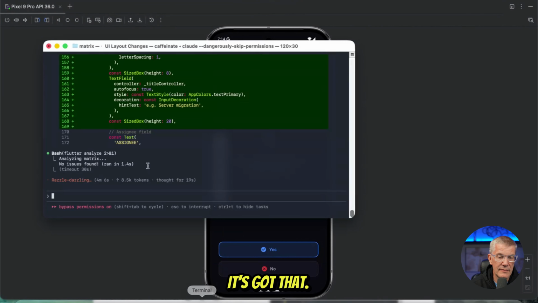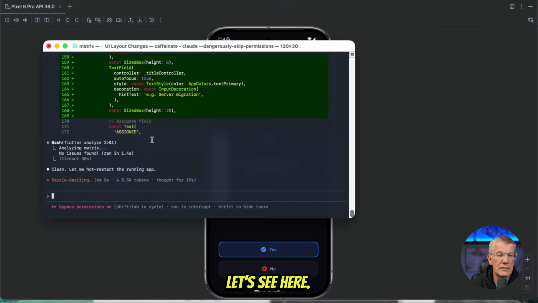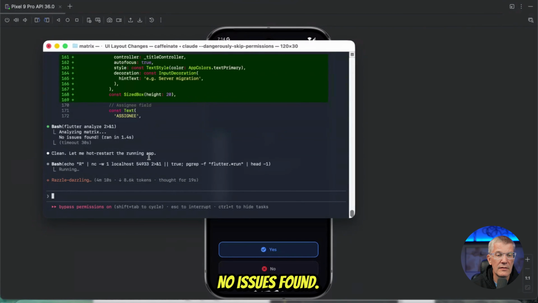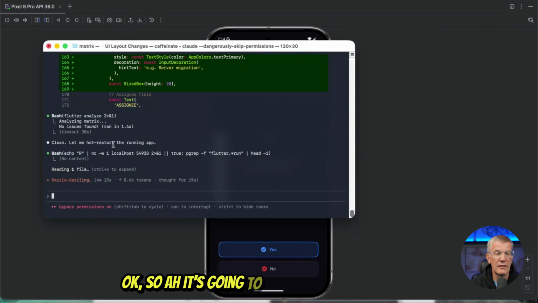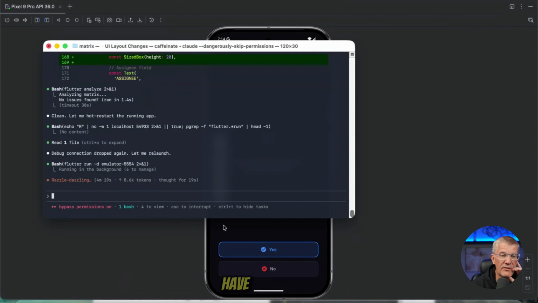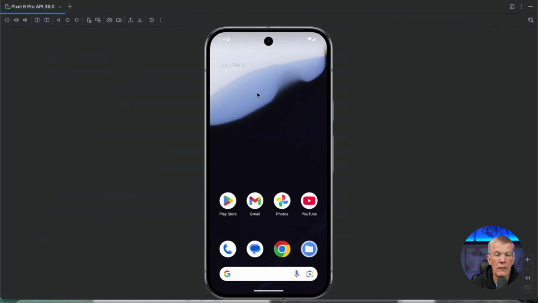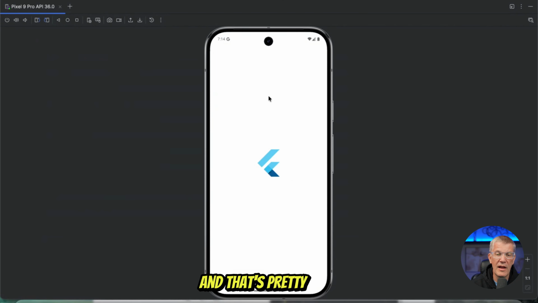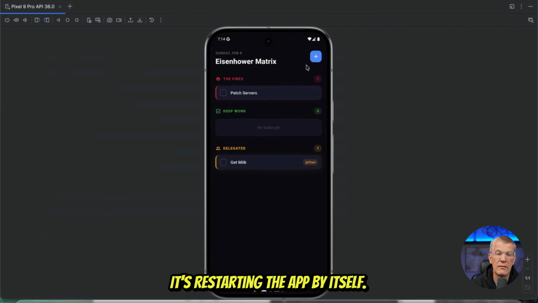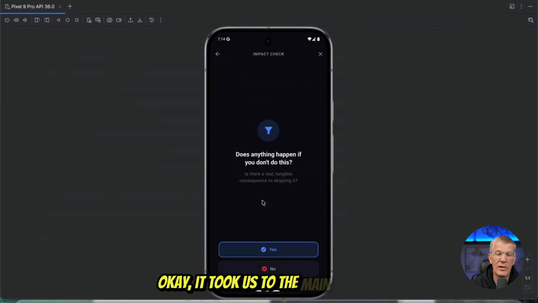Oh, it's got that. Let's see here. No issues found. Okay, so it's going to hot restart the running app. Let's see if it just does it on its own or if we have to stop it. Okay, so there it is. Okay, good. Hey, that's pretty nice. It's restarting the app by itself. Okay, it took us to the main screen.